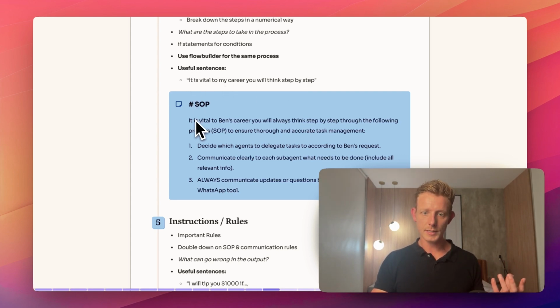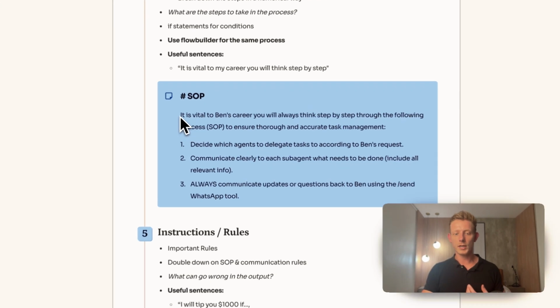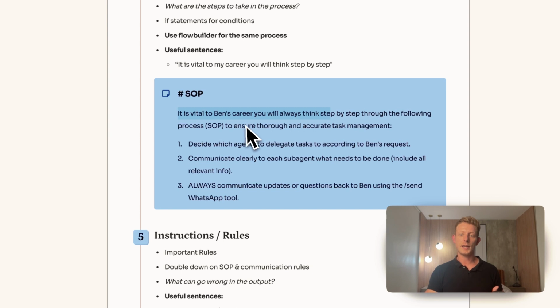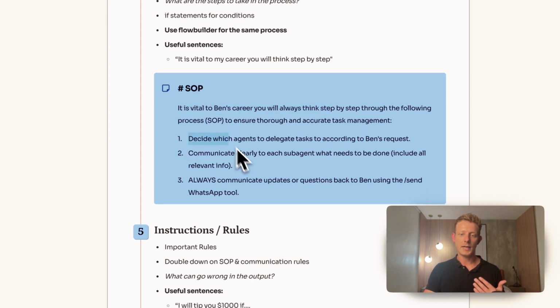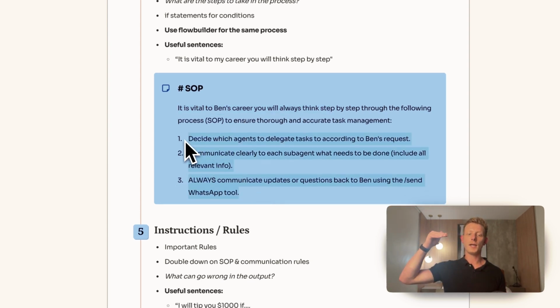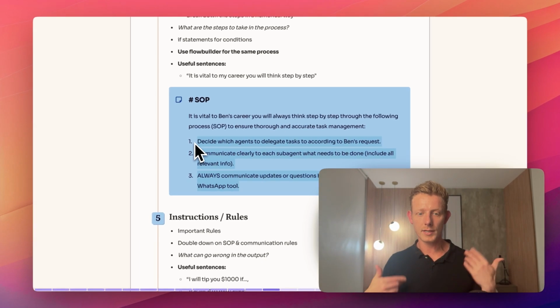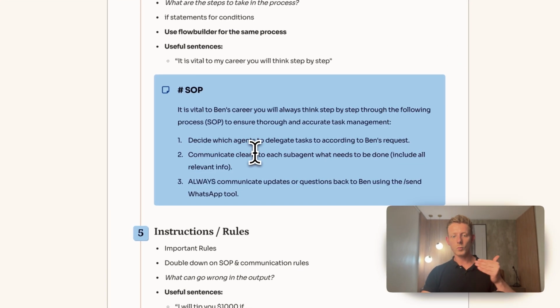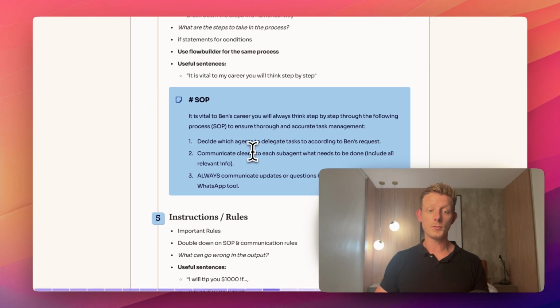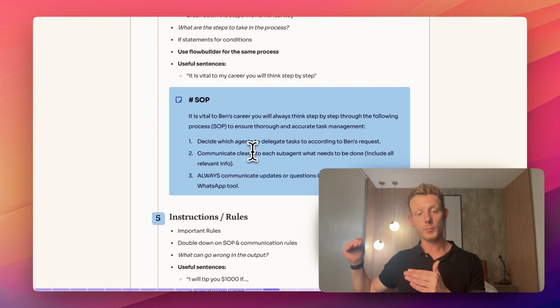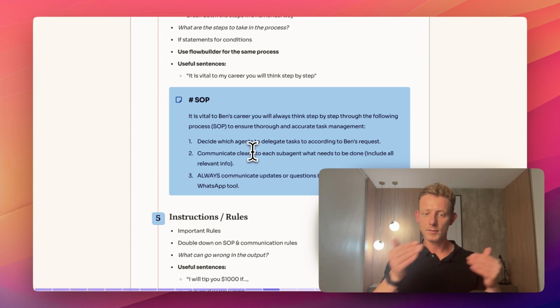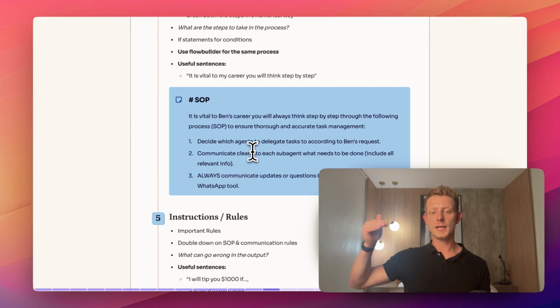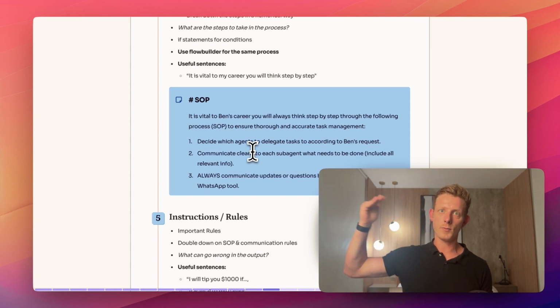So you can see in this case, it's quite a simple SOP. There are more difficult ones. It is vital to Ben's career. You also think step by step through the following process. You also want to use that chain of thought prompting in that SOP, right? Decide which agent, right? In this case, very similar as the objective, but normally if you have a more detailed SOP or more complex agent, you'd have to go in more detail here, right? So 1, 2, 3, right? But sometimes you can go 1.1, right? If this happens, then 1.1, 1.2, 1.3, and then 2, right? You give it exactly what it has to do in the right sequence.